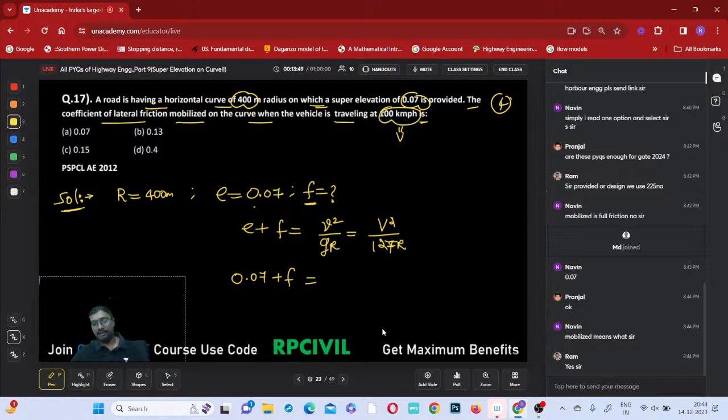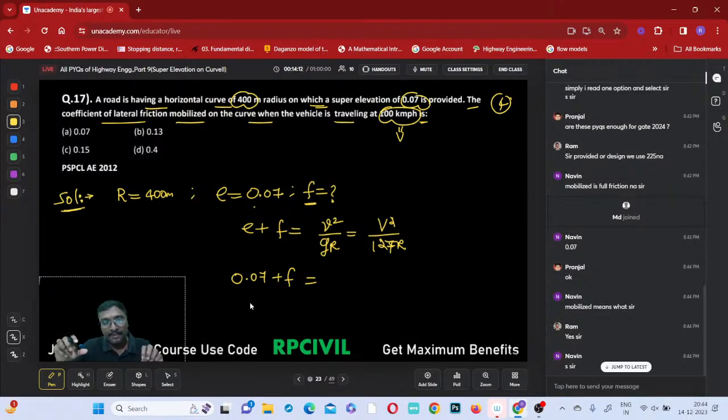Mobilized means developed. Generally, friction will be present on the surface but it will not be active. Once we start applying the brakes, or start creating lateral movement or skidding, then friction will come into the picture. If there is lateral skidding or longitudinal skidding, at that time only friction will become active.